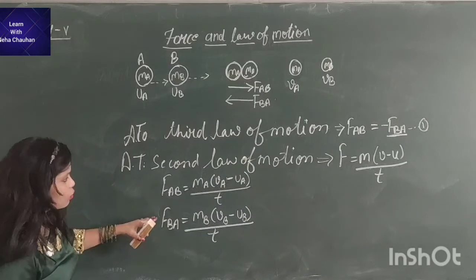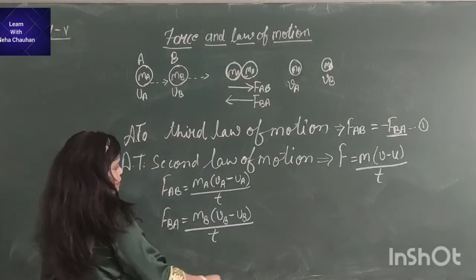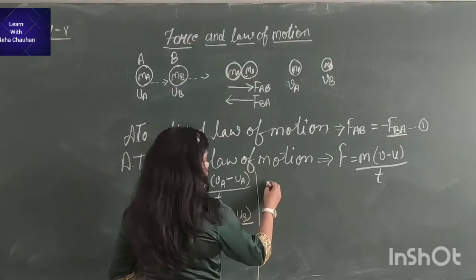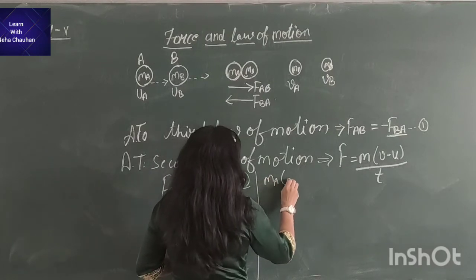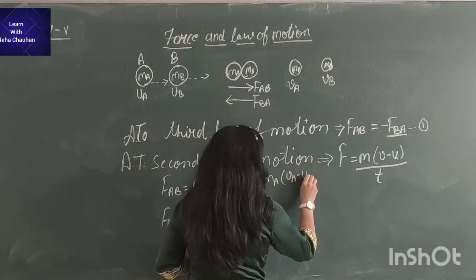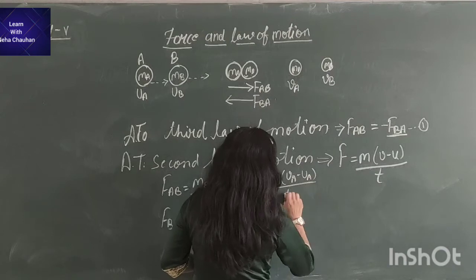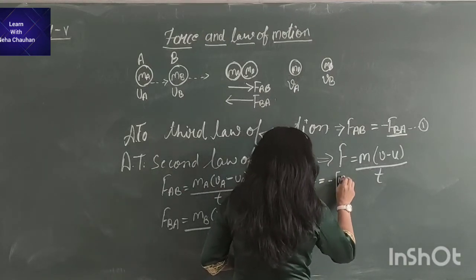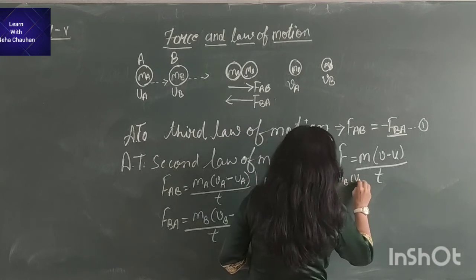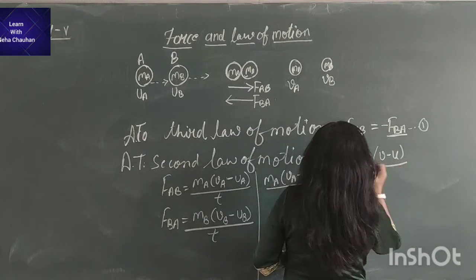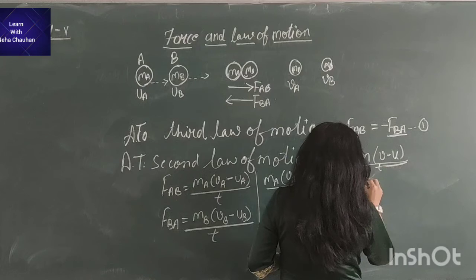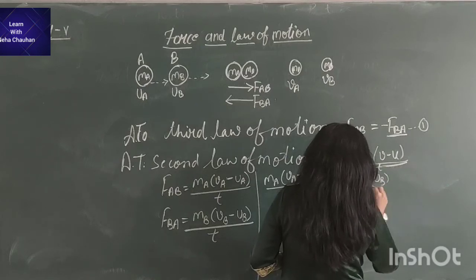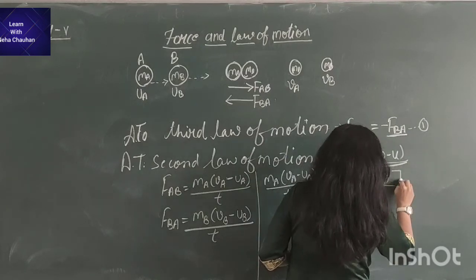Putting these values in equation number 1, we will get MA (VA minus UA) divided by t is equal to minus MB (VB minus UB) divided by t.